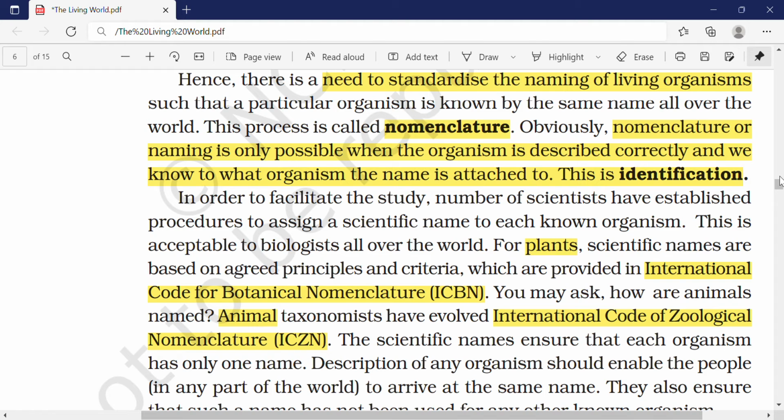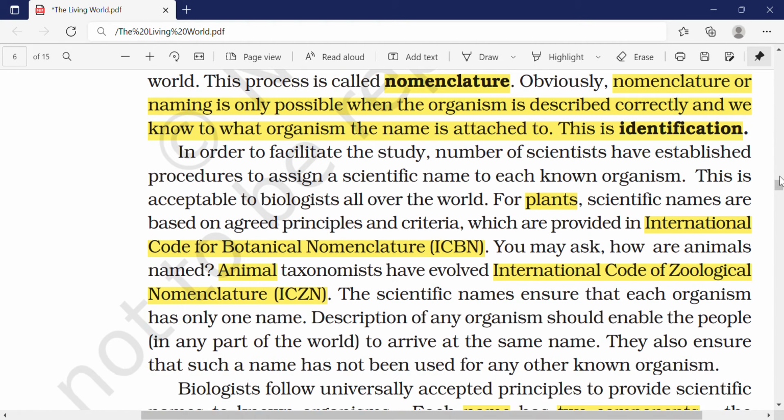For example, if you take Homo sapiens and Homo erectus, they are connected. So they give the same genus name, same generic name, that is Homo, and they only change the species name, Homo erectus in that case and Homo sapiens in our case. So that is what they're saying.